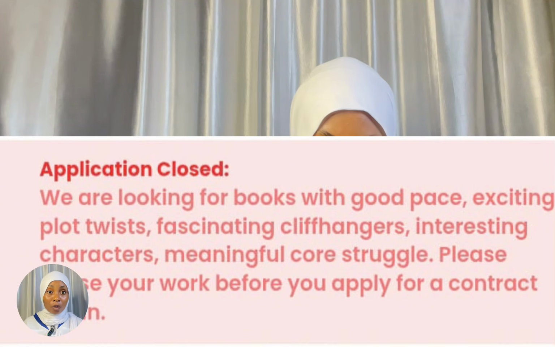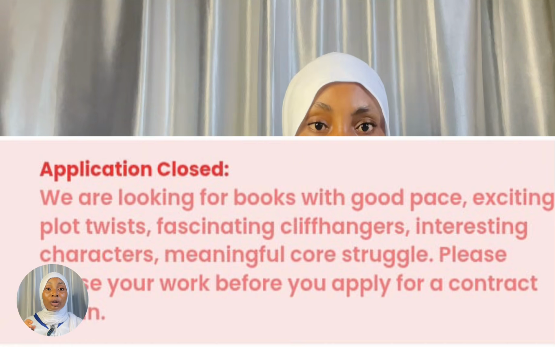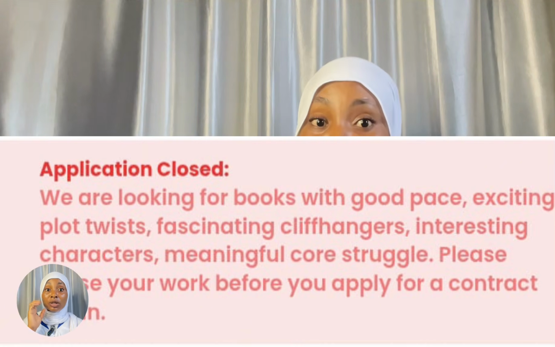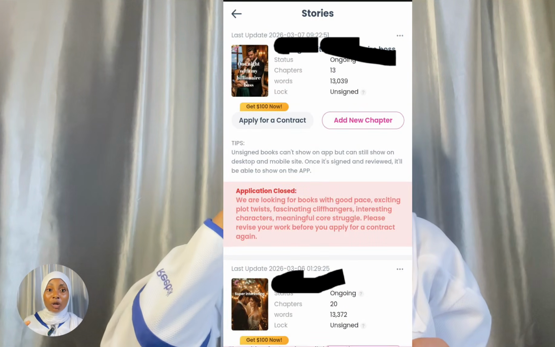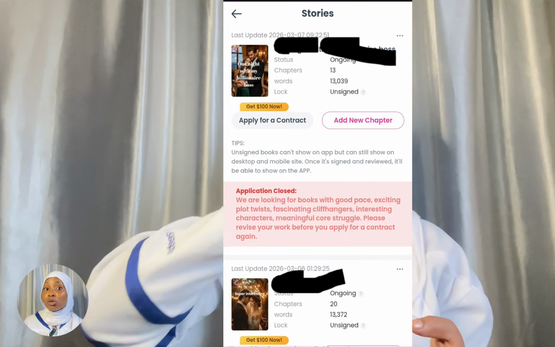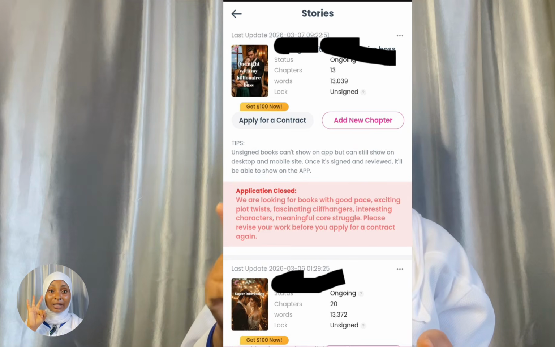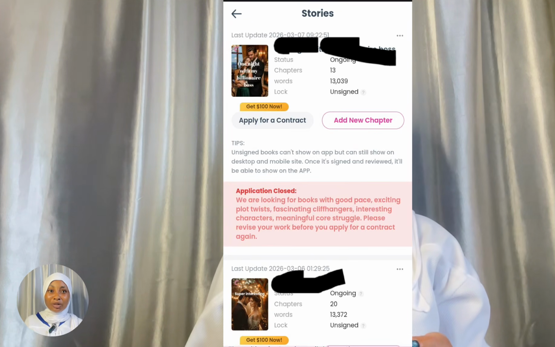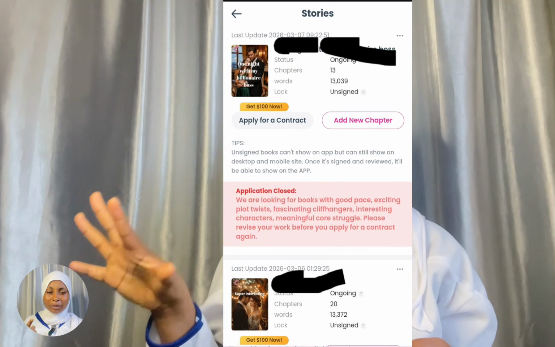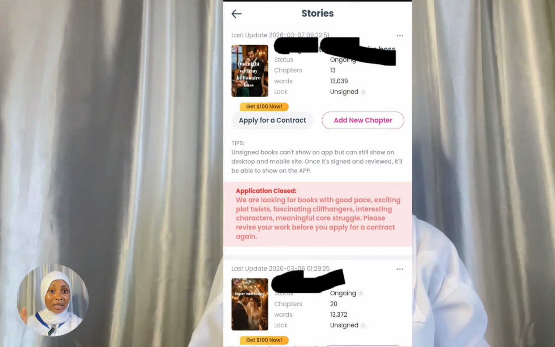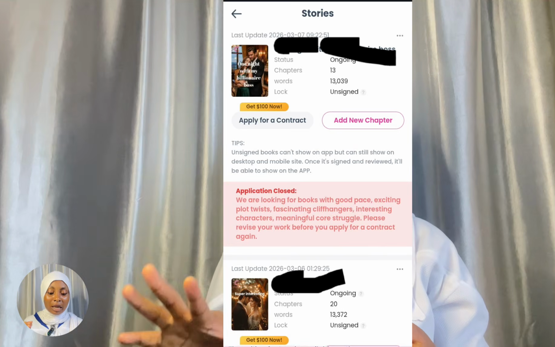As I've always said, read other books, even if it's just two chapters of a book under the genre you want to write. One more thing is that on these platforms, if your book cover is not good, they will not tell you that they rejected your book because of it. Your story can be interesting, but when your book cover is so ugly, it's not attractive. They're not the one going to pay you. It is the reader that is going to pay them, then they will pay you. The cover has to be very catchy.